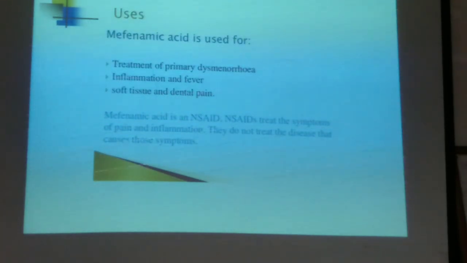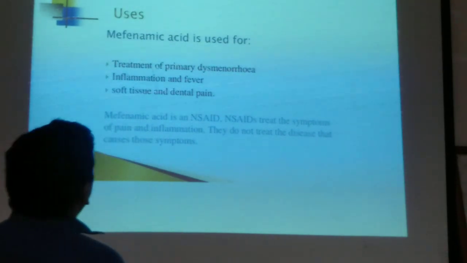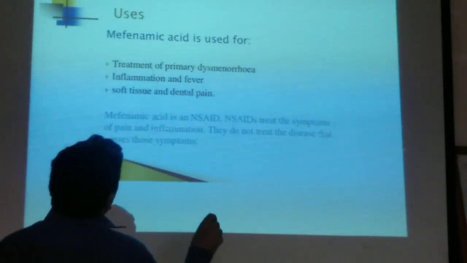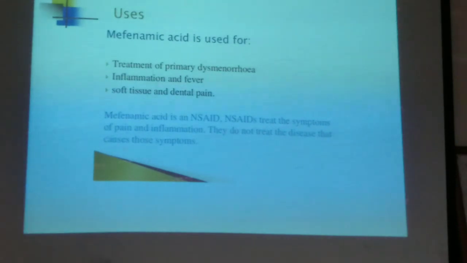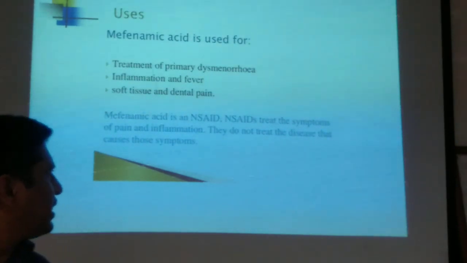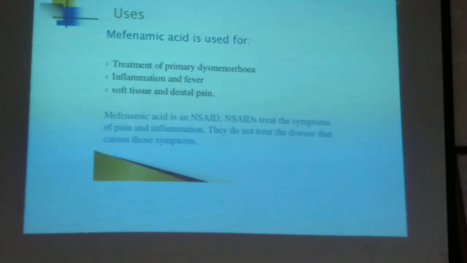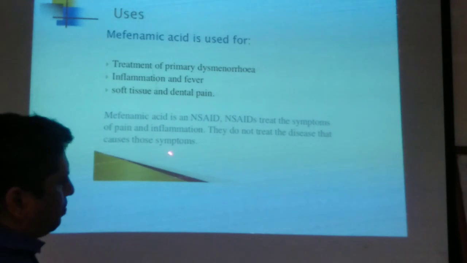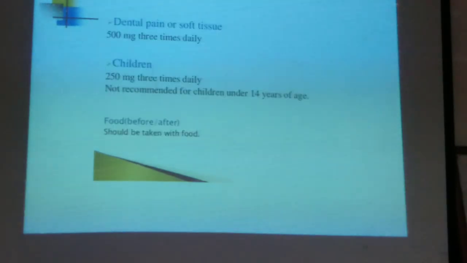Mefenamic acid is used for the treatment of primary dysmenorrhea, inflammation and fever, soft tissue and dental pain. Mefenamic acid is an NSAID, a non-steroidal anti-inflammatory drug, that treats the symptoms of pain and inflammation. They do not treat the diseases that cause those symptoms. For dental pain or soft tissue, 500 mg 3 times daily should be administered if somebody is having dental pain or a soft tissue or gum problem.